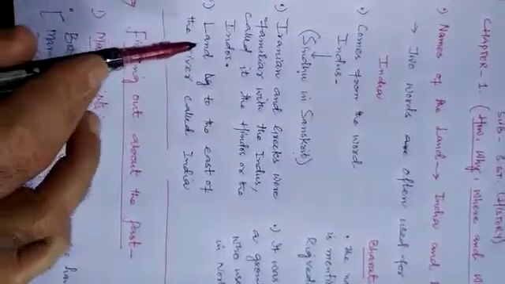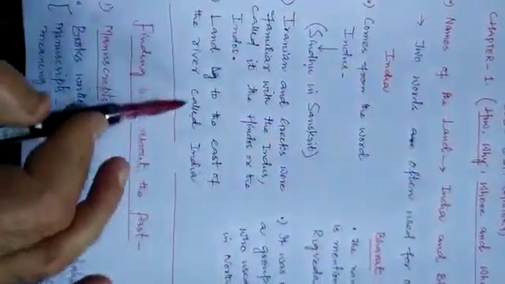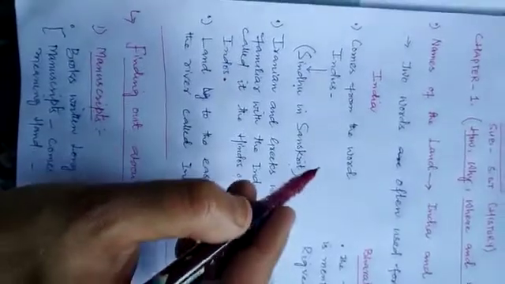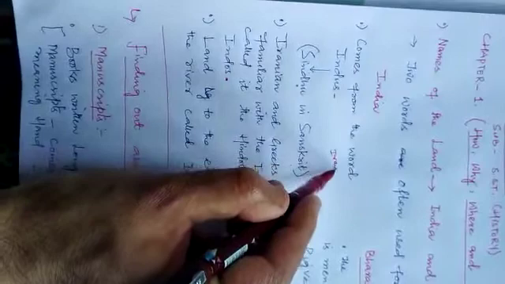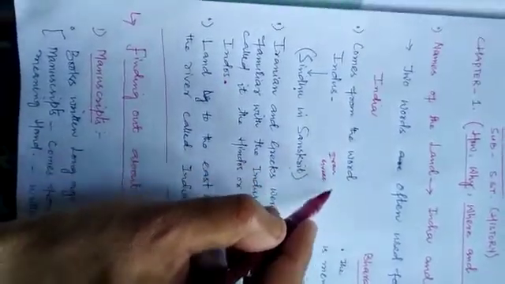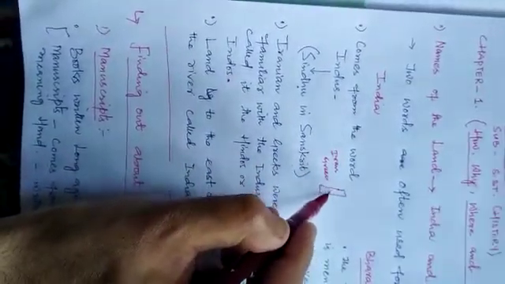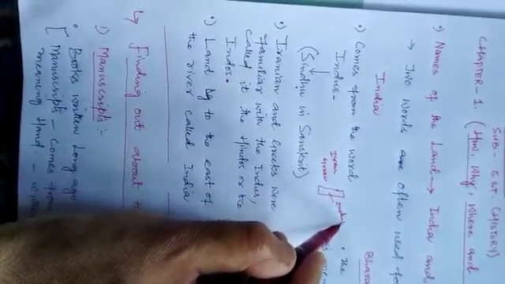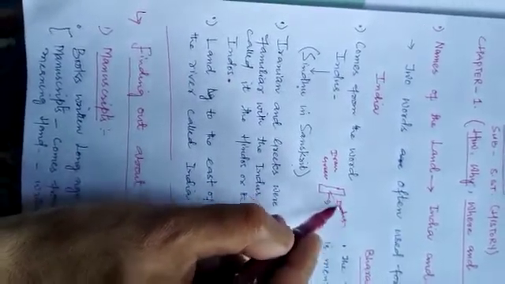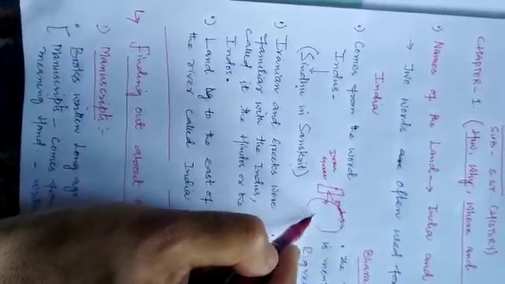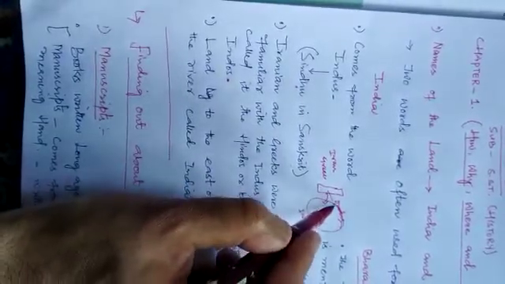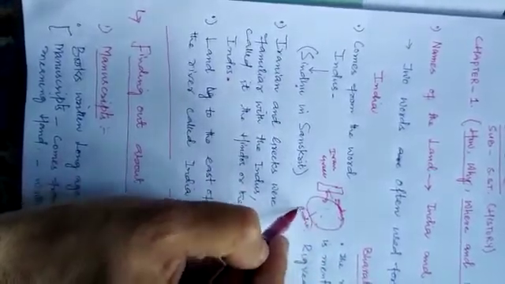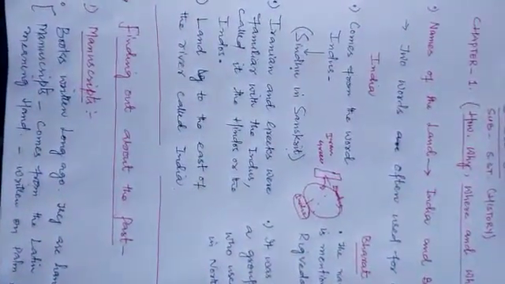So we have seen, the land lying to the east of the river came to be called India. Listen, this was Iran, this was Greece, clear, and this was river Indus. So the land lying to the east of river Indus came to be called by the name of India. Clear? This is the history behind the word India.